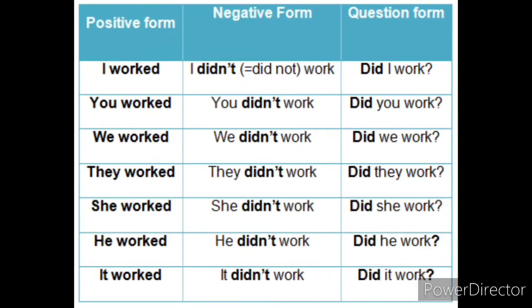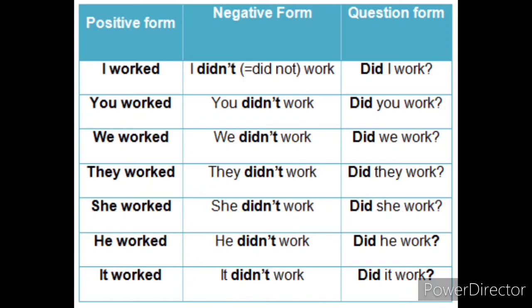See the example for the affirmative, negative and question sentences for simple past tense, children. So look at the tabulation here. In positive, I worked. In negative, I didn't work. In question form, did I work? The next one, you worked, you didn't work, did you work? We worked, we didn't work, did we work? They worked, they didn't work, did they work? She worked, she didn't work, did she work? Then he worked, he didn't work, did he work?